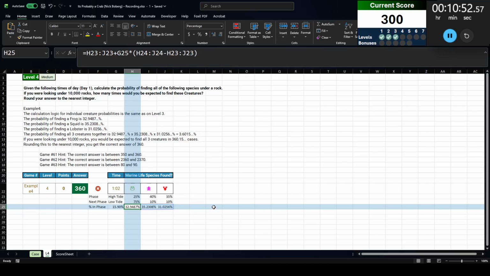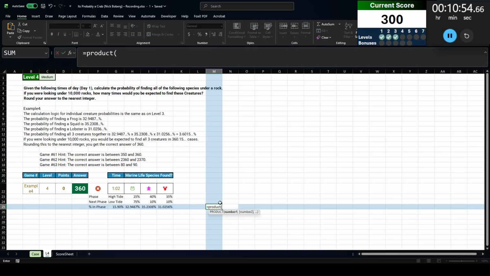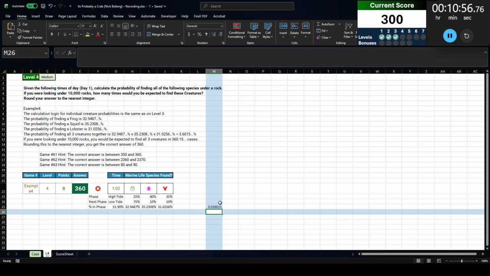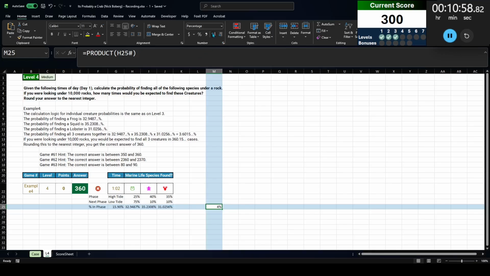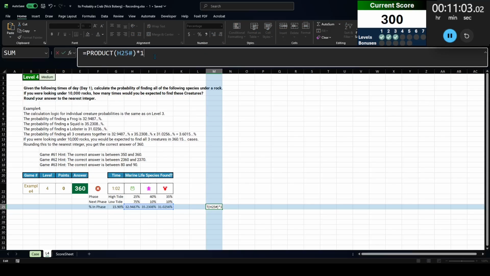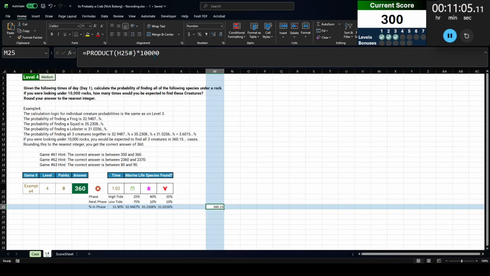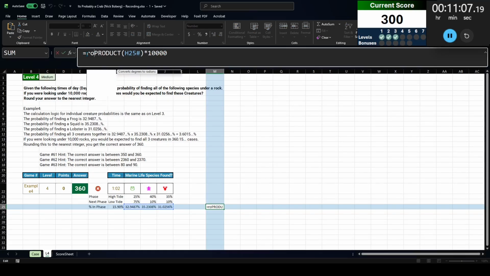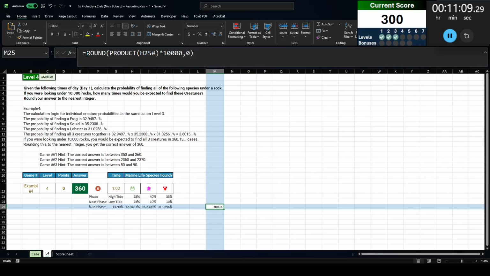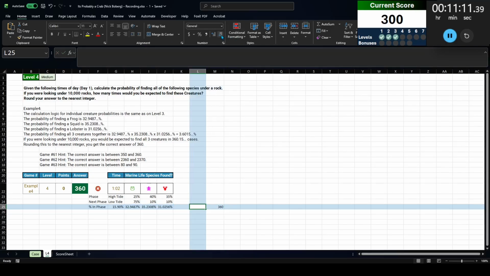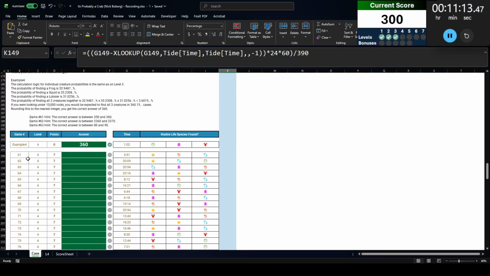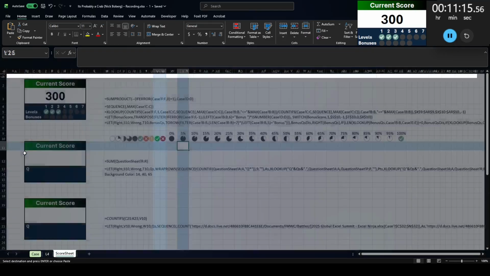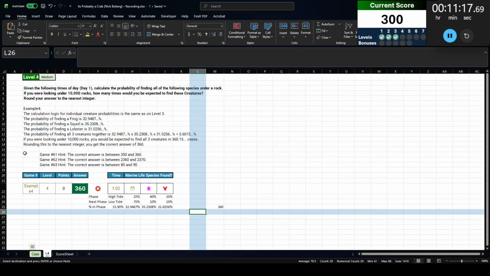And then the answer was just the product of those three numbers, all of them multiplied together. We are going to get 3.60%. Looking under 10,000 rocks, we're going to get that and then round to the nearest integer. 360. All right. Let's go ahead and bring these numbers in. Wait a second, is that the right case? Yeah.